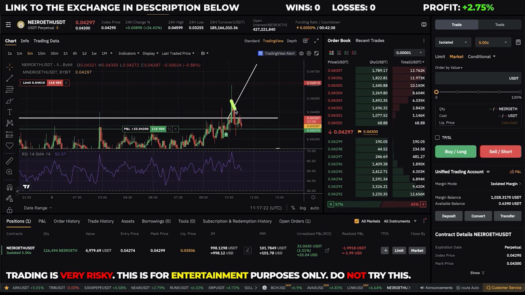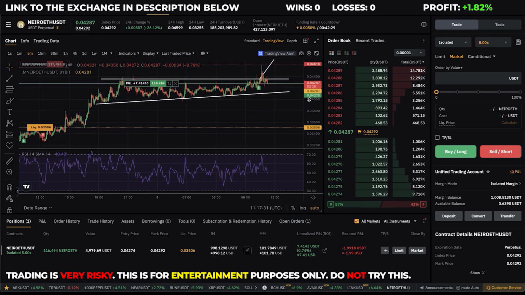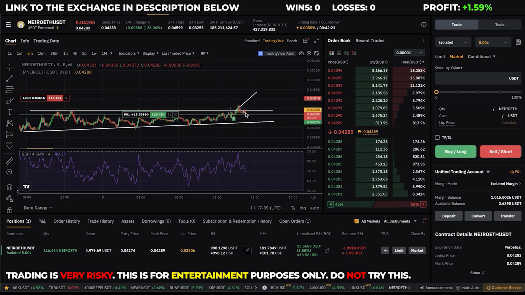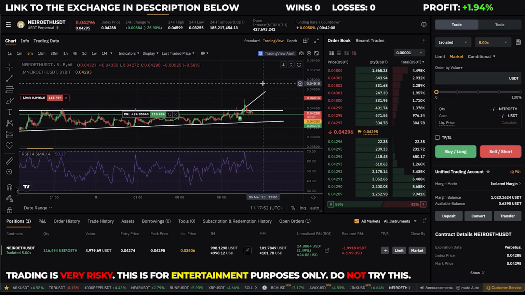All right, too bad this coin dropped pretty hard from this previous top. So I think I will have to be a bit more patient on this trade. But as you can see, it still has a very good chance of breaking this resistance one more time. This was a small fake out, but if it takes longer than 1 hour, I will have to close the trade and look for another trade.